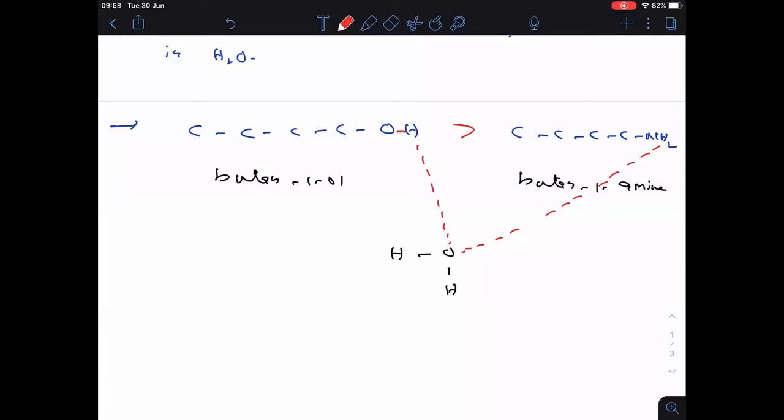Therefore, alcohols are more soluble than amines.